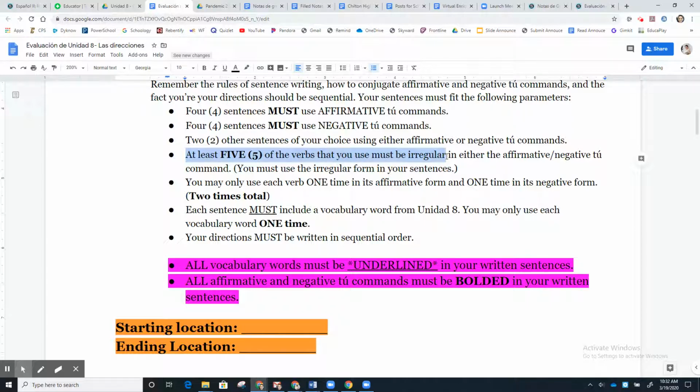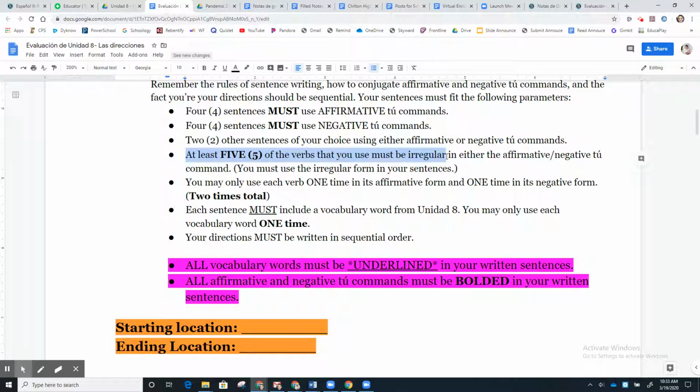Next, you may only use a verb one time in its affirmative and one time in its negative for two times total. So again, let's go back to poner. If you wanted to use poner and count it as an irregular, as both an affirmative and a negative, you could totally do that. Okay? So technically you can use each verb twice, once as an affirmative and once as a negative, but no more than that.